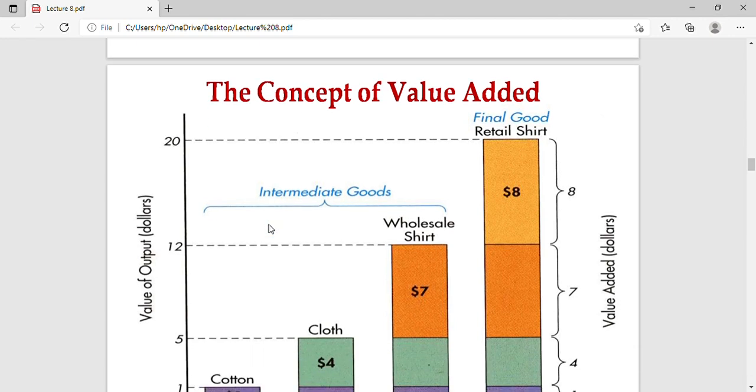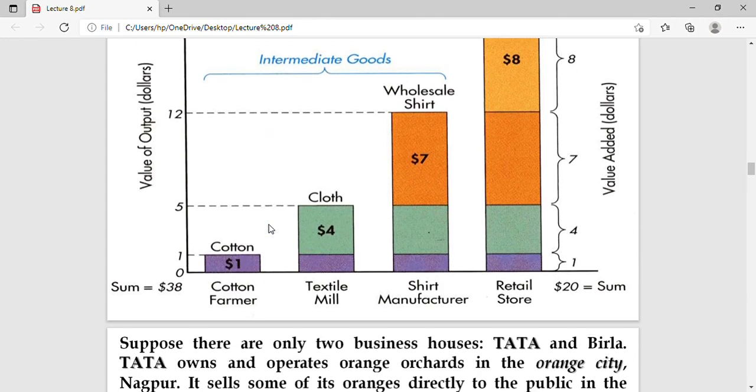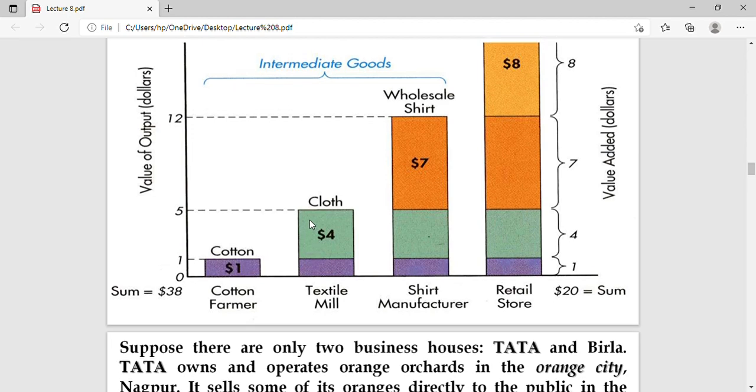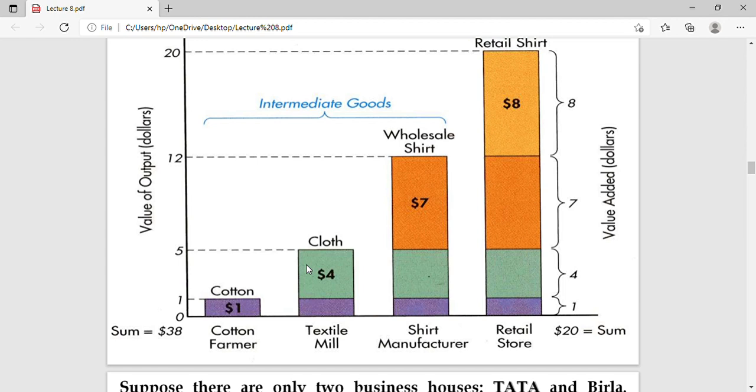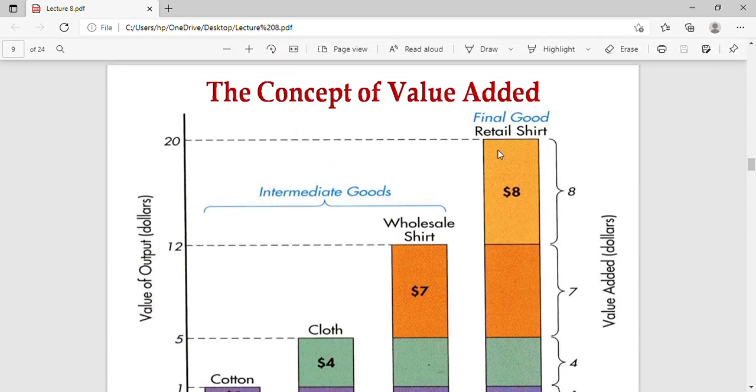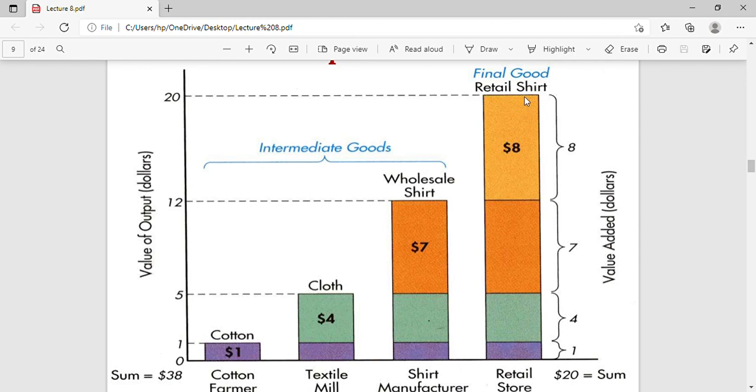The concept of value added. Suppose cotton is produced at $1, and using that we produce a good whose price becomes $5, and if we include the tailor's art in making a shirt, its value becomes $12, and if that shirt is sold by a retailer as a final good, its price is 20.